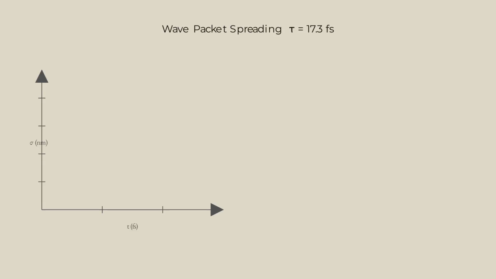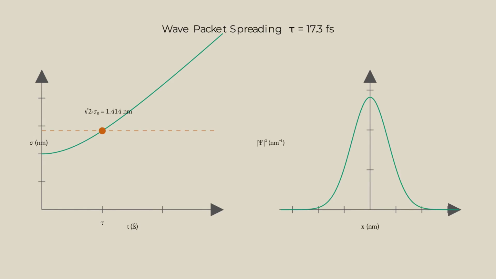Run it. Two checks. First, the sigma curve at t equals tau. The marker reads 1.414 nanometers. Square root 2 times 1, exactly. Second, the Gaussian at t equals tau. It is visibly broader than at t equals 0. Same area, lower peak. Both correct.